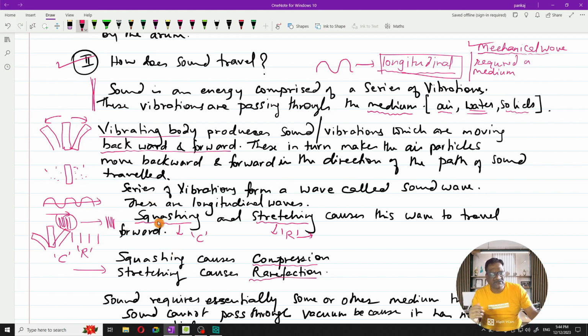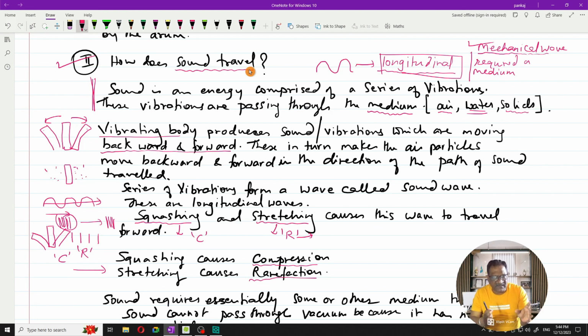Okay. So this is how the sound energy moves. This is how the sound travels. Is that clear? And one thing is very important, because you have seen the mechanism now. Particles are essentially required for this to happen, that is, for the creation of compression and rarefaction.